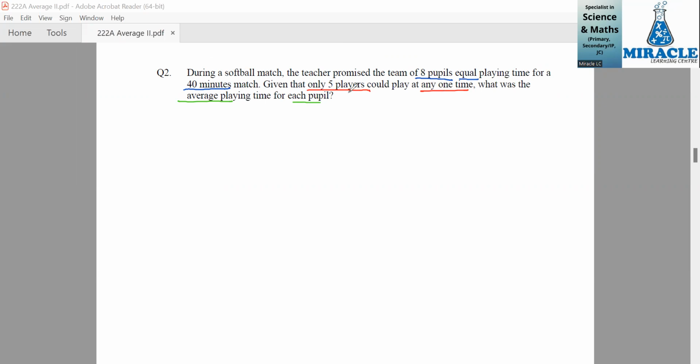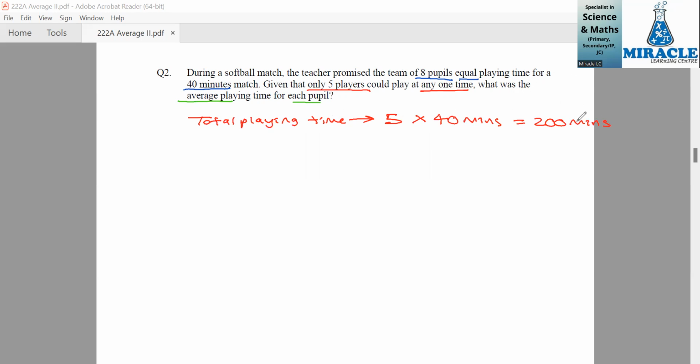So total playing time would be, so we know that only 5 players can play at any one time. So 5 people, and we know that one match is 40 minutes. So in total, the playing time would be 200 minutes.